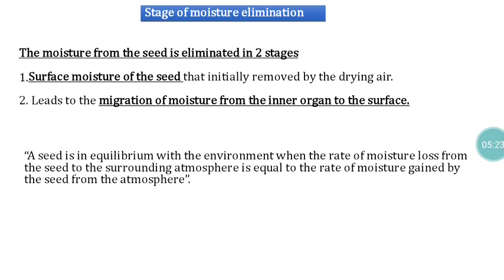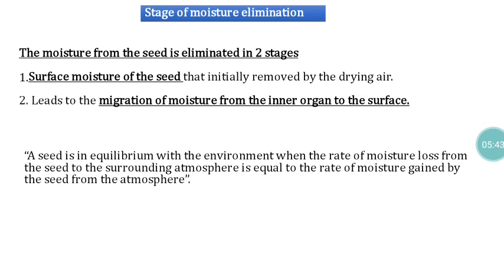The inner core of the seeds has a higher moisture content and the outer surface will have lesser moisture content. Whenever this kind of moisture imbalance is recorded, at that time we have to stop the drying process and keep the seeds and allow it some time. So this particular period is normally known as a tempering period.